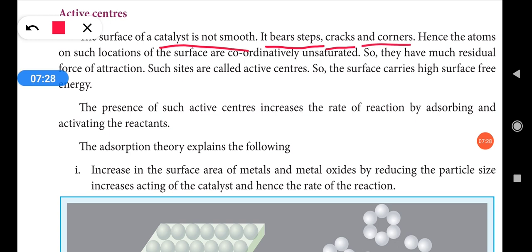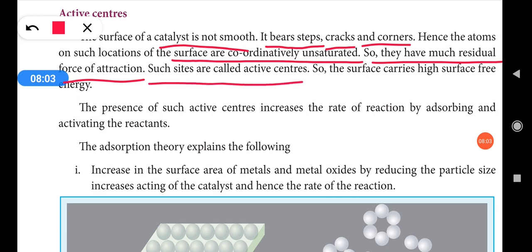We have some corners. Hence, the atoms at such locations of the surface are coordinatively unsaturated. So, coordinatively unsaturated. Unsaturated means it needs something. Okay, so they have much residual force of attraction. So it needs something, and therefore it will definitely have an attraction. So residual force of attraction. By using that attractive force, it will absorb the reactant molecules. Such sites are called as active centers.